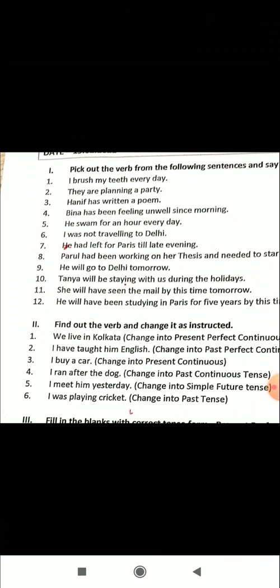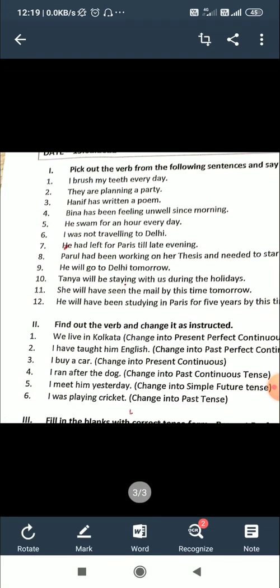Second example, I have taught him English. Have taught is a verb, present perfect. You are asked to change it into past perfect continuous. So, I had been teaching English. Have taught is changed into had been teaching. Have taught is present perfect; had been teaching is past perfect continuous, that is had plus been plus the ing form of the verb.